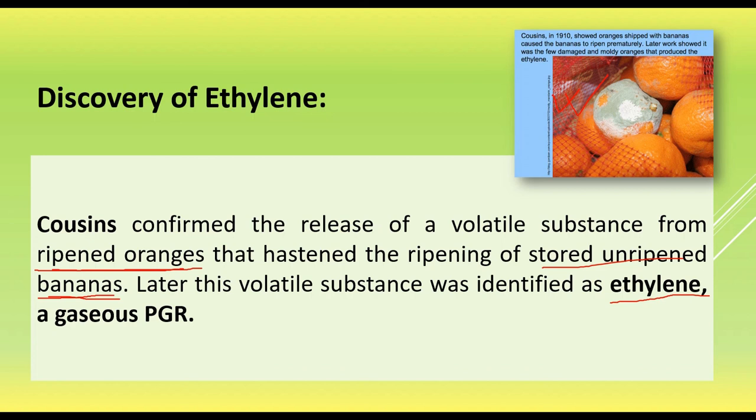So Cousins in 1910 showed that oranges shipped with bananas caused the bananas to ripen prematurely. Later work showed that it was the few damaged and moldy oranges that produce the ethylene, and this ethylene was responsible for the ripening of the bananas. Now we have come to the end of this video. I hope you liked the discovery of the plant growth regulators, where the scientists were working on something, but in the end they discovered different types of